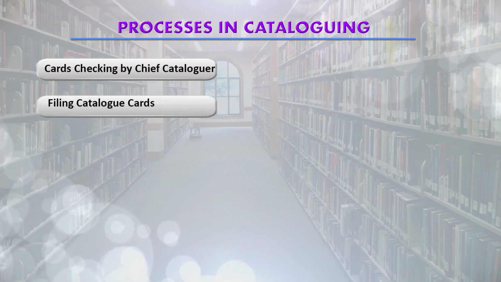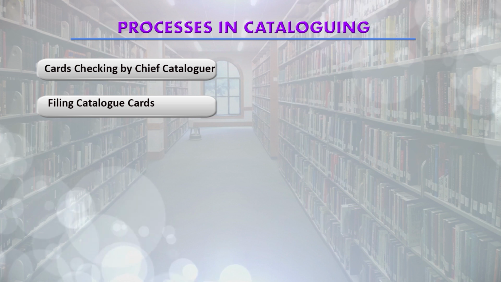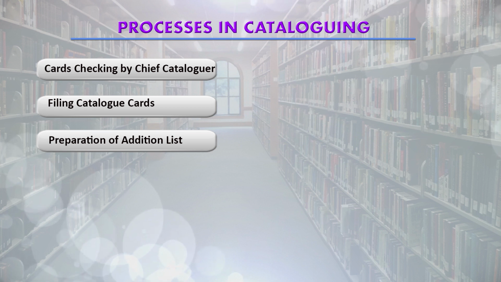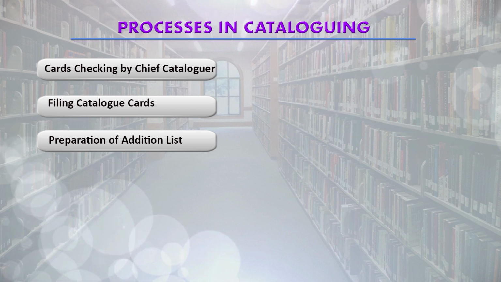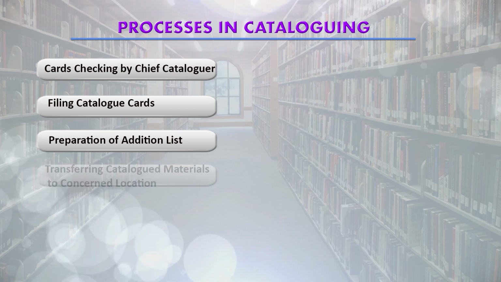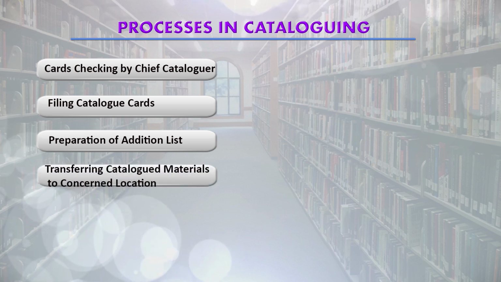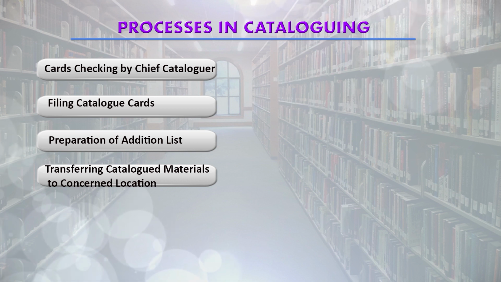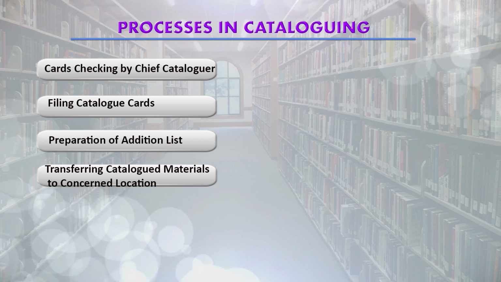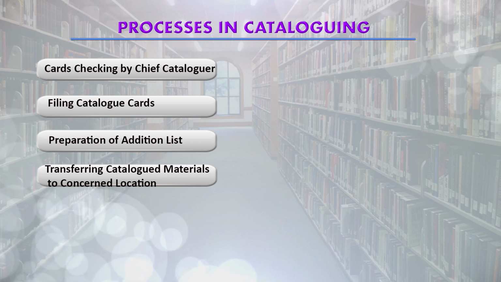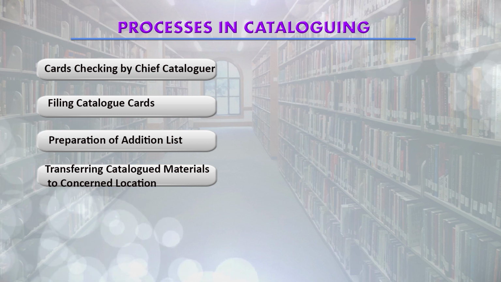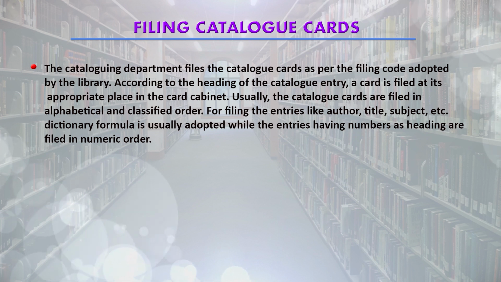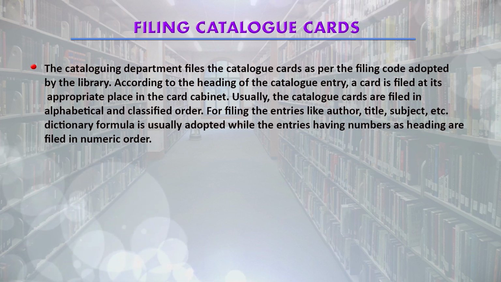Then filing of these catalog cards is done by the technical section staff, and preparation of addition list. Addition list means a list of new arrivals in the library. And then finally transferring catalogued material to the concerned location in the library. So, this is the whole process or the workflow of the cataloging process being done in the technical section. Filing of catalog cards is very essential and a very time taking and technical work.